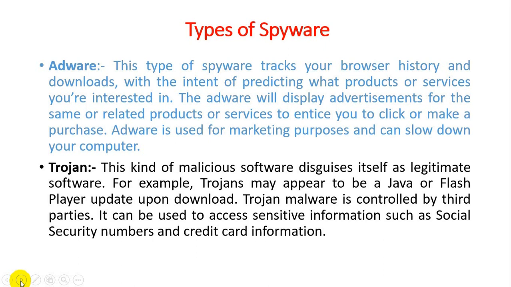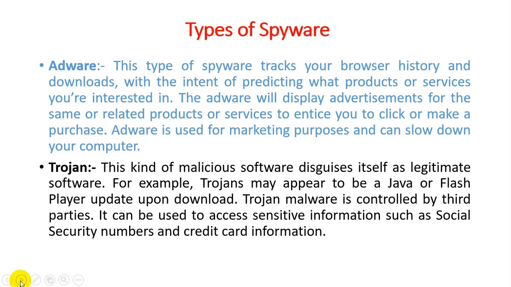Like if we download a browser, they can provide some antivirus patch. Whenever we install the browser software, it's directly installed in our system. So it is one of the cases where they provide the malicious software along with legitimate software.